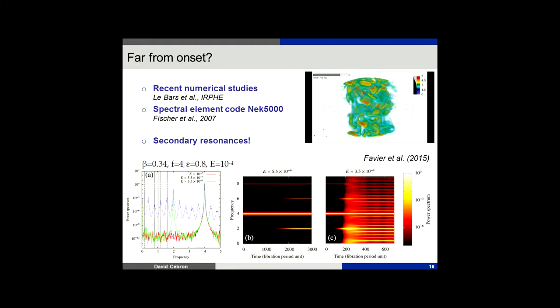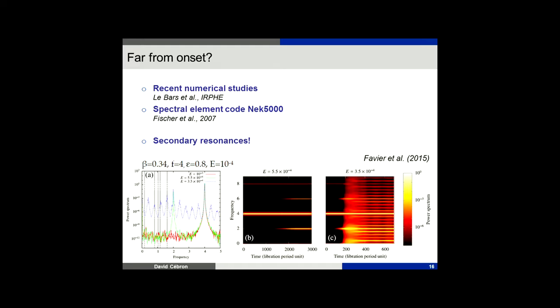This is what we call secondary resonances, because you first have one, and then you have a second one, and then a third one, and so on. At the end, you have many ones, and this is what makes turbulence.